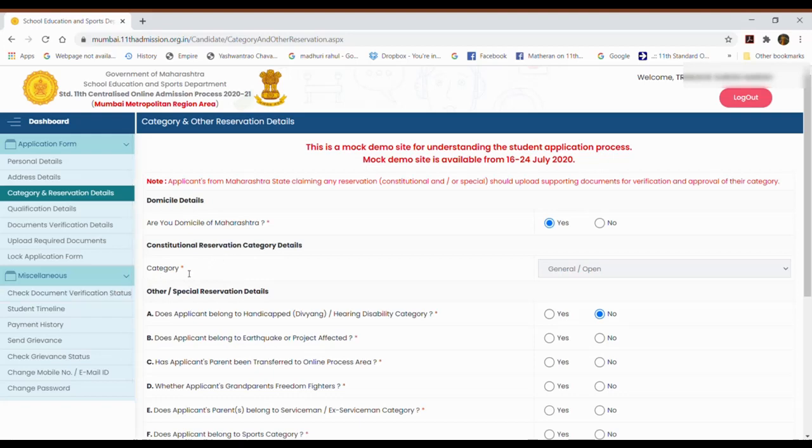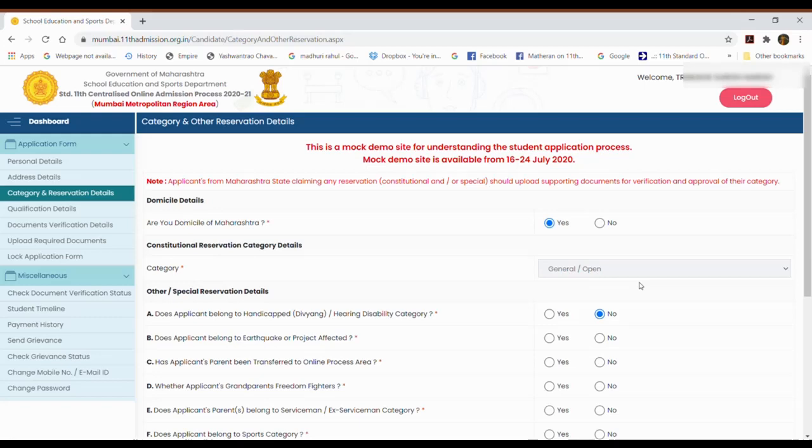Under constitutional category, see here for this particular student, the general category has come by default. By default in the sense this data is taken by Maharashtra board. So the data provided by school are pulled from the Maharashtra board website. So these details will come automatically. This particular student belongs to general or open. If the student belongs to SC, ST, OBC, SBC, these categories will be displayed over here.